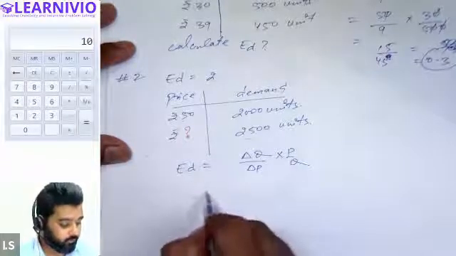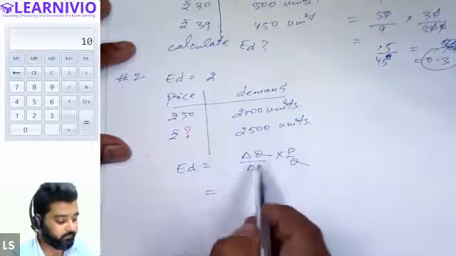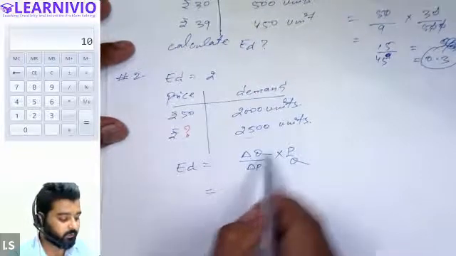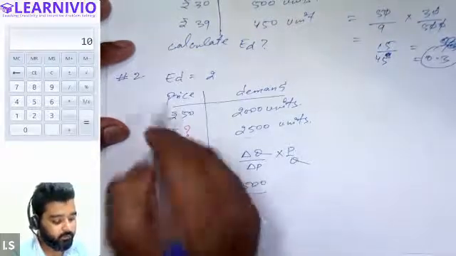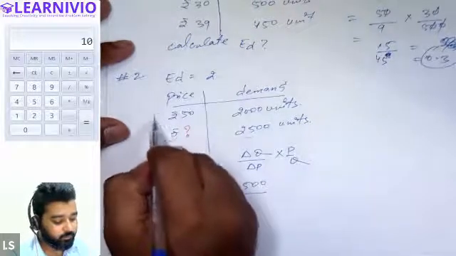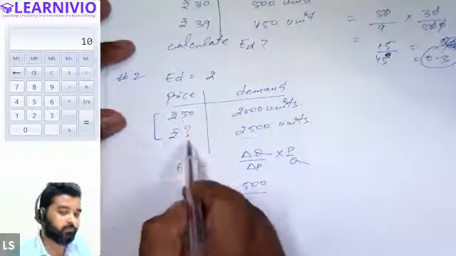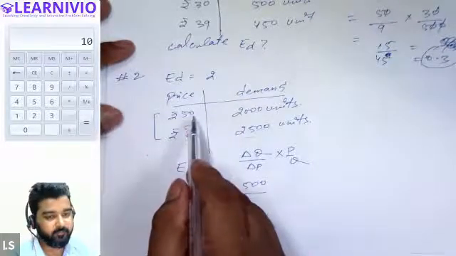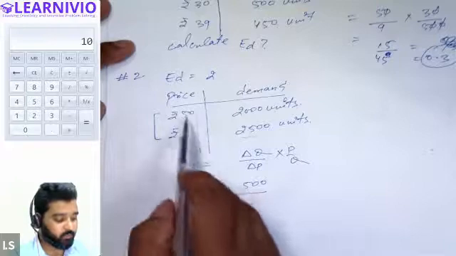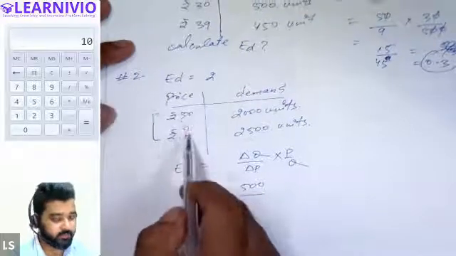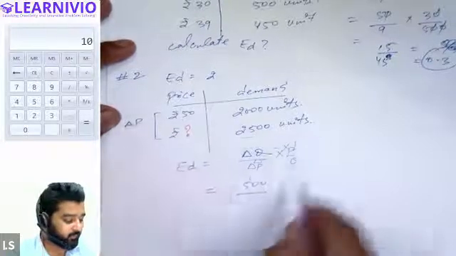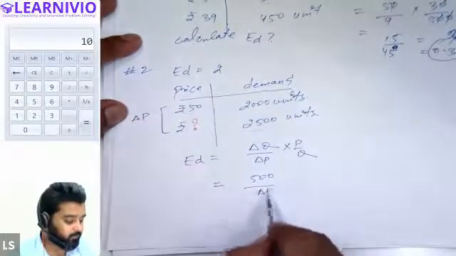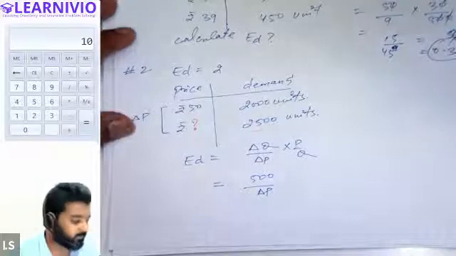And according to this formula, we first require delta Q. Delta Q is given as 500, right? 500, and delta P. Delta P can only be determined if both the new price and the old price are given. But in the question, the old price is given as 50, but the new price is missing. So we will not be able to find the delta P. So we will just write delta P. We will keep it as it is.